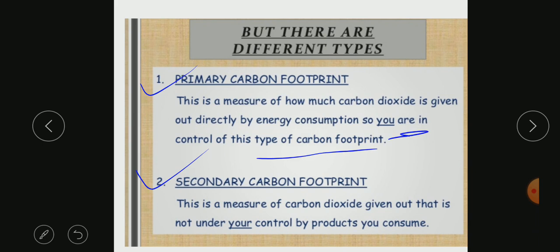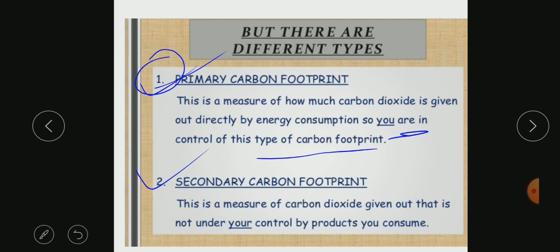What is primary? In simple terms, it is the direct amount of carbon which we are emitting, the things which are in our control. When you say directly, it means those things are in your control. For example, if I'm going by my personal vehicle and it is producing this much carbon dioxide, that is a primary carbon footprint because it is under my control. I can also go for an electric vehicle, or a vehicle which runs on biofuel. That is my option.